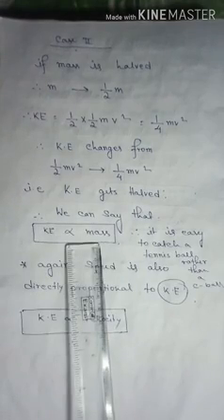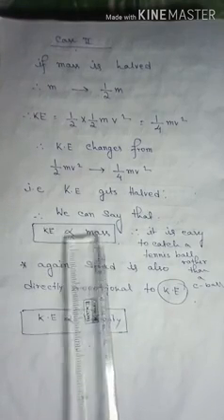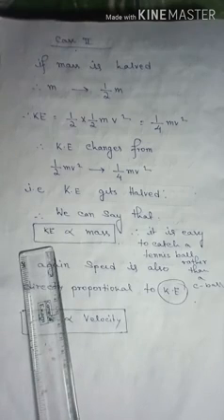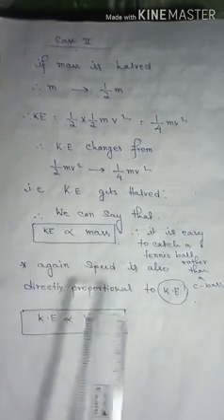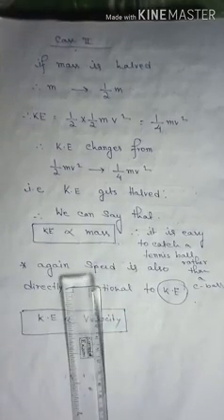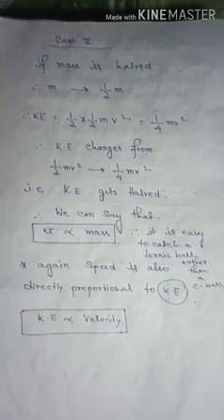If the mass is decreased, the kinetic energy will also decrease. So suppose you have an example. Suppose you have a cricket ball and a tennis ball. We can clearly say that it is easy to catch a tennis ball rather than a cricket ball.